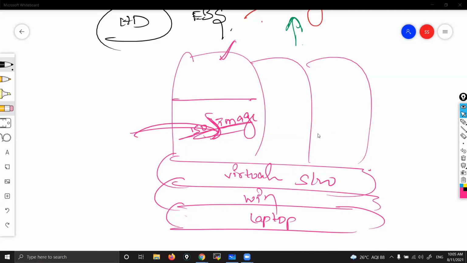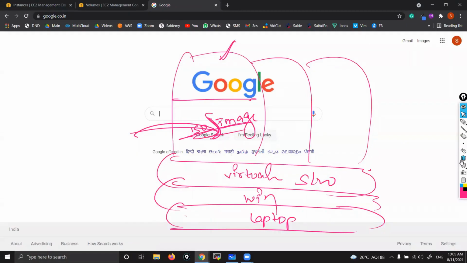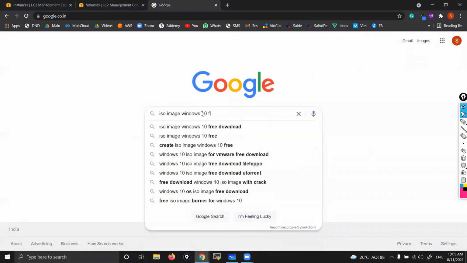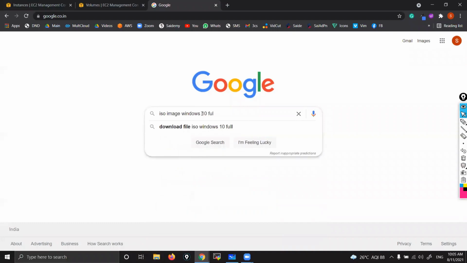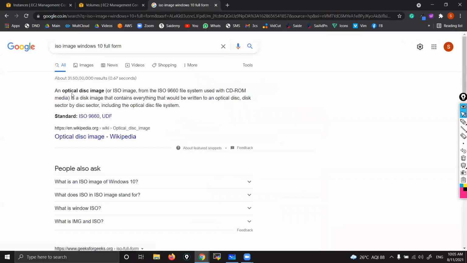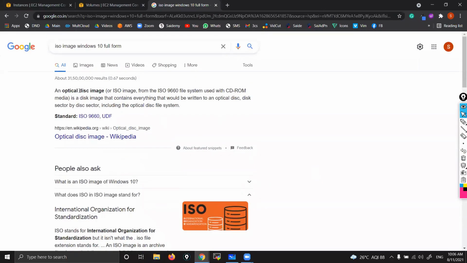Yes, sir. What is the full form of ISO, sir? Full form, 1 second. Because long back we used to use it, right? That's just an OS image we call. Optical disk image, or the D is not there, right?